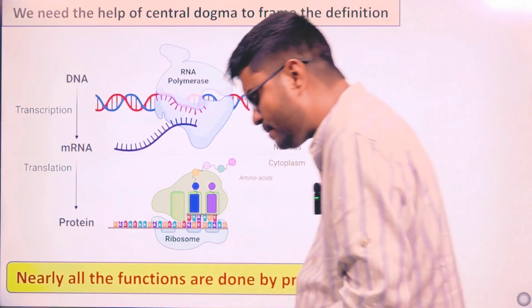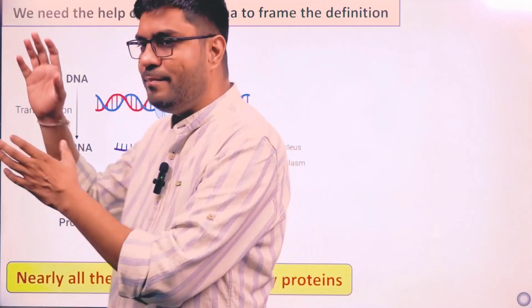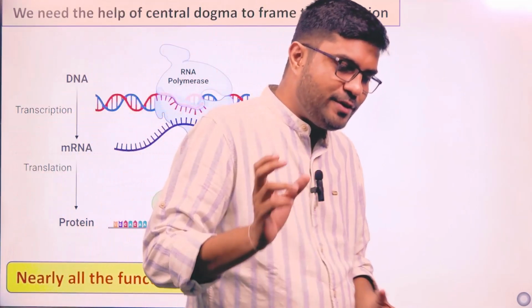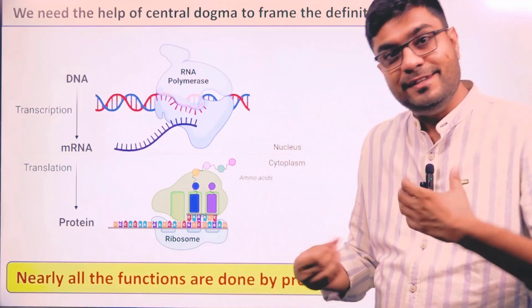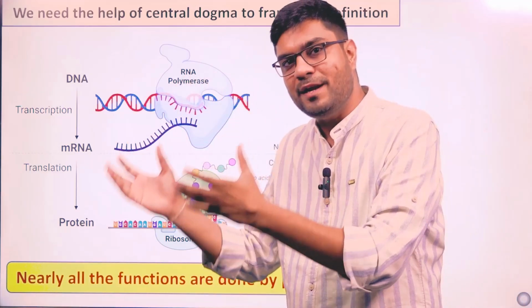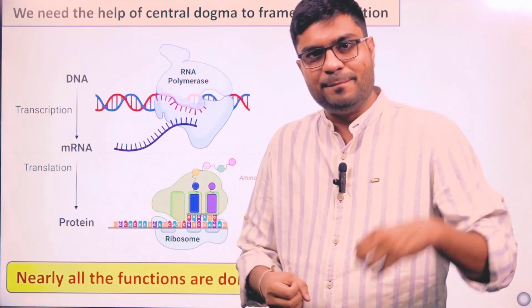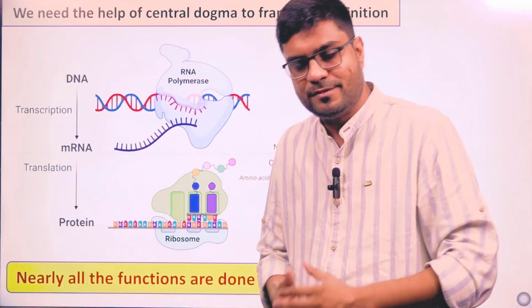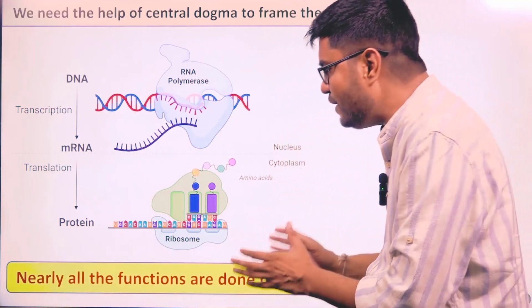We are speaking, there is some protein behind it. We are running, there is some protein behind it. We are thinking, there are some proteins behind it. A biochemical pathway is occurring because there are enzymes, which are proteins. So every function,